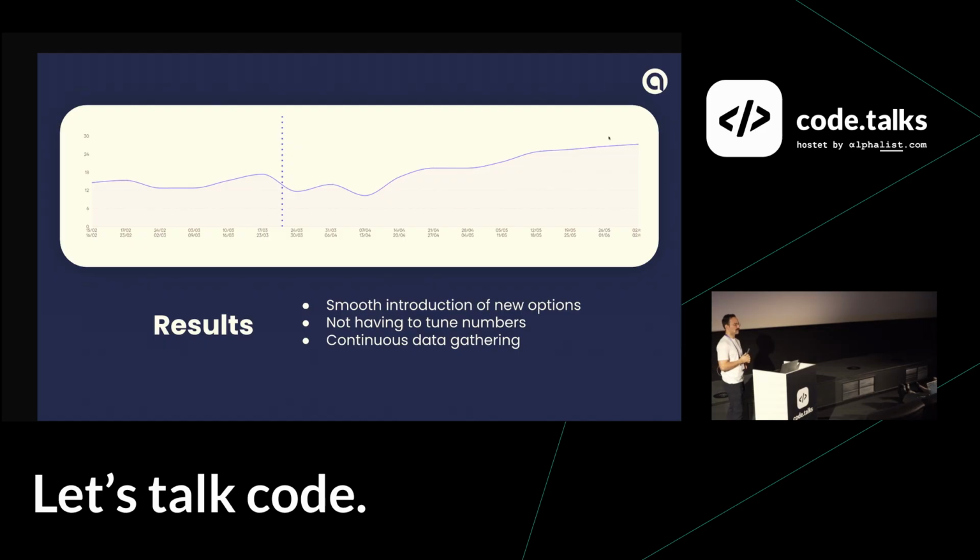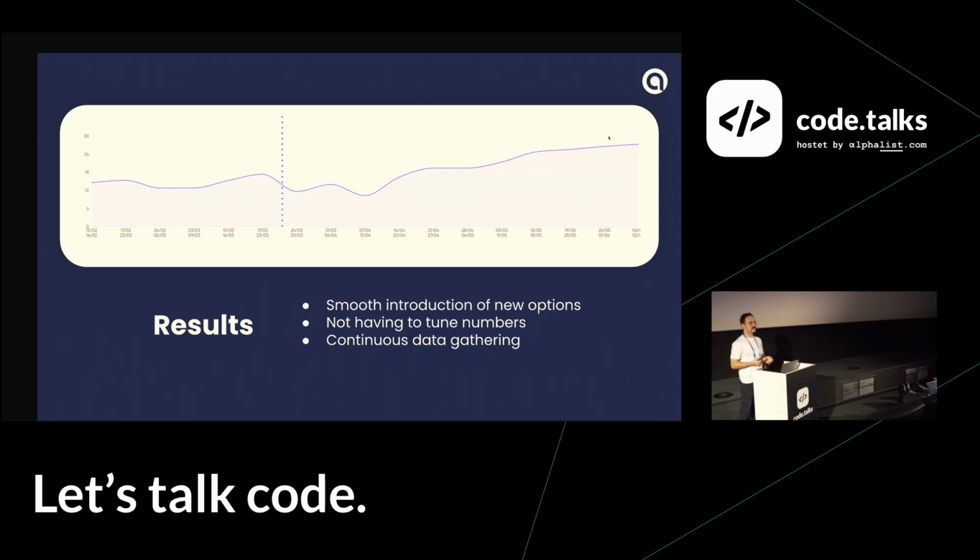But also, other than that, there are some obvious points that, okay, after deploying this, we didn't have to worry about new options anymore. They are just smoothly being added to our systems, and it's not that suddenly we just add a new option, we show it thousands of times, and then this disrupts our system, and then we have to make a decision if this is good or not. So basically tuning the numbers, how many times or across what dimensions do we want to show this new ad. None of these we had to take care of anymore.